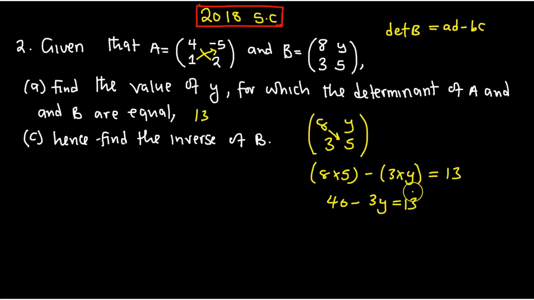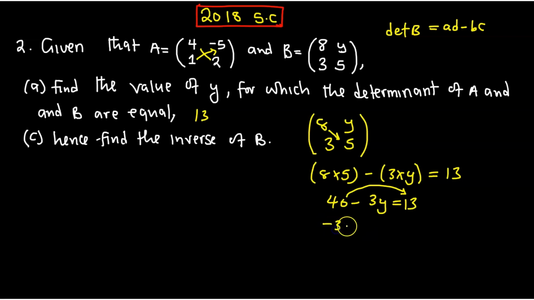Then now if you cross, this one comes to the other side. Or we can use the concept of additive inverse, where we say the additive inverse of 40 is negative 40. So we add negative 40 to both sides, which means we are going to subtract 40. But if you're comfortable with crossing the equal sign and changing the sign, then well and good.